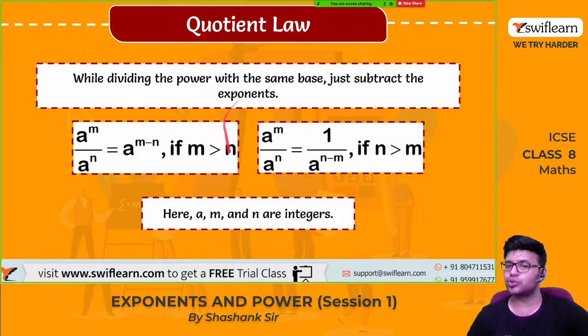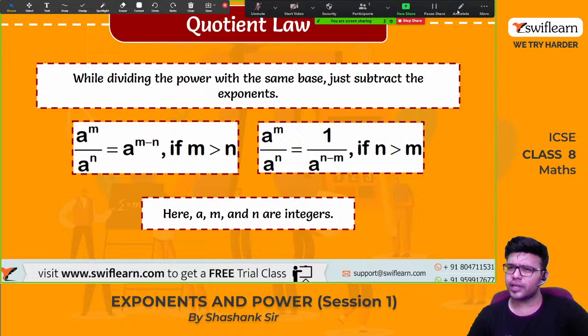Then you can use 1 by a raised to n minus m. Here a, m, n are integers, and this will work only if they are integers. If a value is 0, then 0 by 0 is indefinite, we can't use that expression.